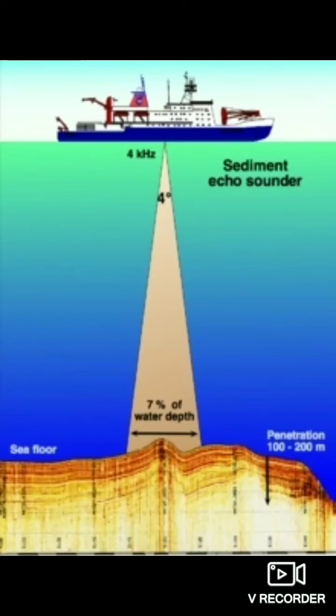This instrument produces and transmits high frequency sound waves towards the seabed from the ship level. After striking the seabed, these waves are reflected upward and received again at the sea level, at the ship level.